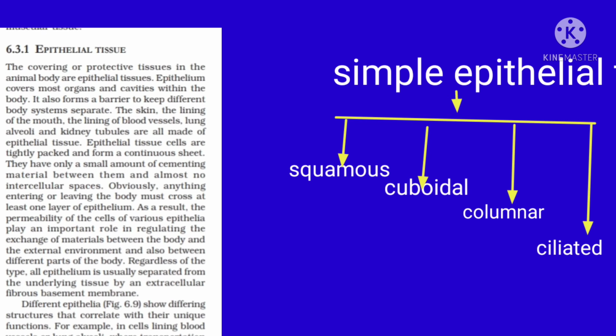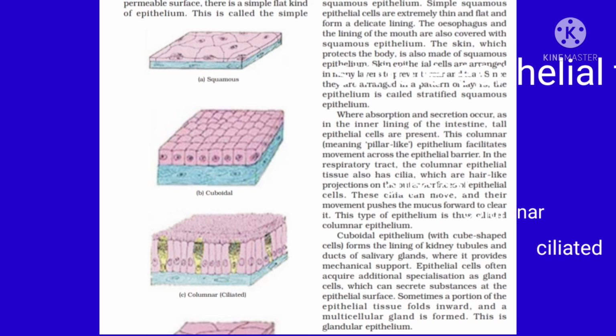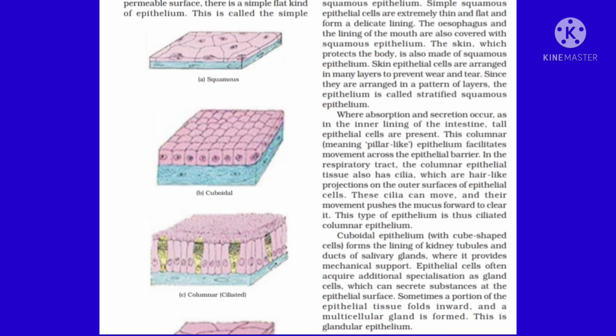The next type of simple epithelial tissue is ciliated epithelial tissue, which is a modified form of columnar epithelial tissue. This type of cell has cilia on its surface, which means a hair-like structure is present on the surface, which helps in the movement of particles in the forward direction. It is found in sperm ducts, the lining of the trachea, bronchi, kidney tubules, and oviducts.